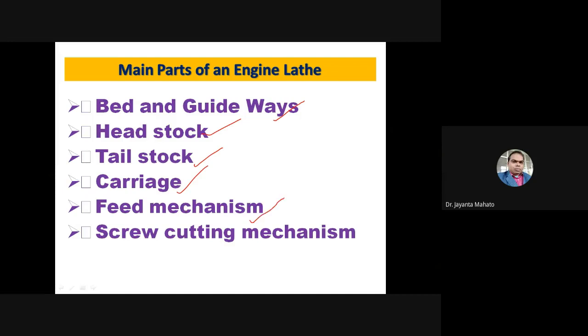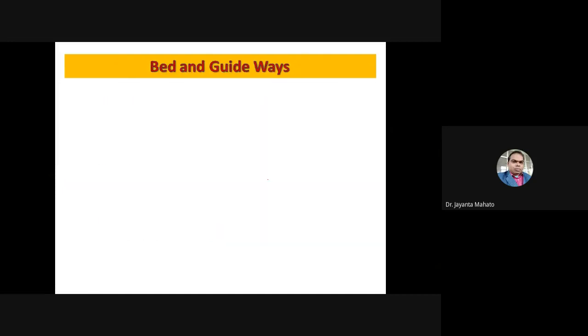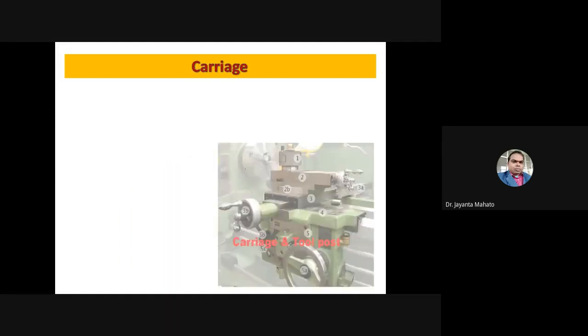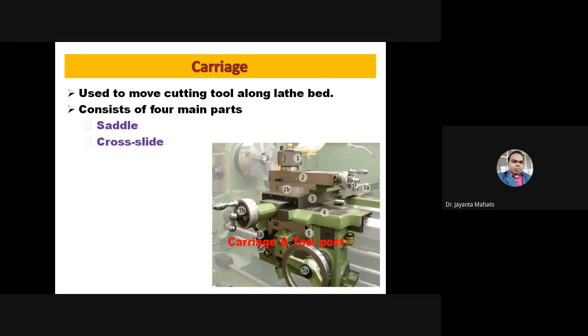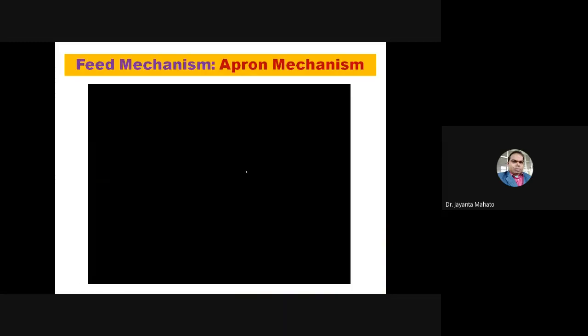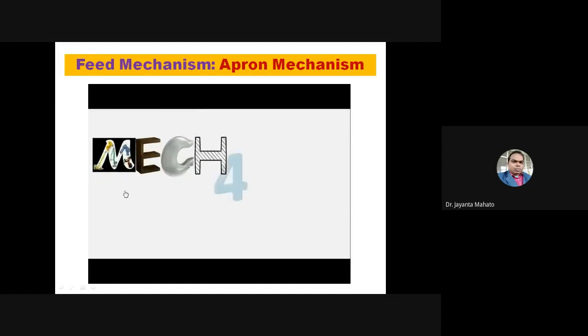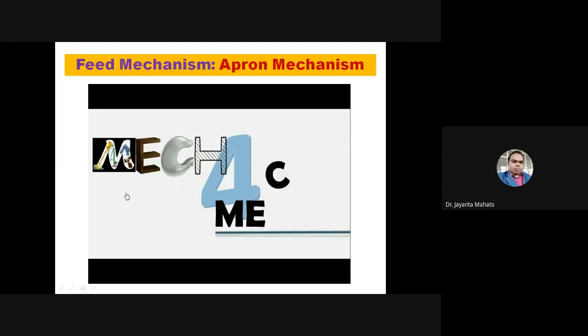So I am discussing only the feed mechanism. These are the different parts. Just from this PPT, you will get the idea. Now I am discussing the feed mechanism. So just see this video. It will take under 2 minutes.